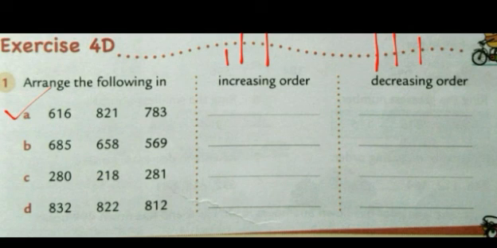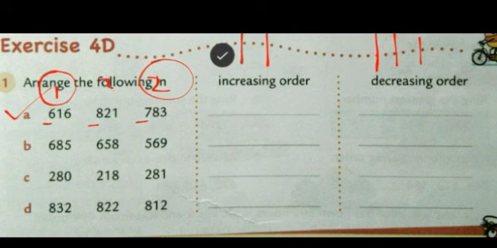First we will arrange in increasing order from small to big. So which is the smallest one? First see the digits in the numbers. They are all having 3 digits. Now see the 100 place. Here it is 6, here it is 8, and here it is 7. Which is the smallest one? 6. That means this will be the smallest number. Now we have to find out the next number that will come. So now 8 and 7. Which is the smallest one? 7. This will be number 2. And the last remaining will be number 3.